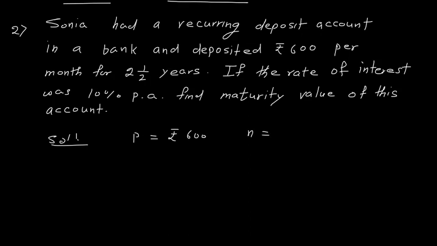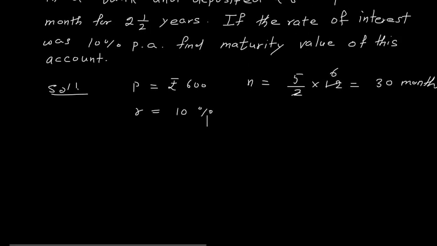So N is 2.5 years. 2.5 years means 5 upon 2 years, and this we multiply by 12. So 2 6s are 12, 6 5s are 30. So this is 30 months. Okay, and rate of interest R was given 10% per annum. We have to find the maturity value of this account.